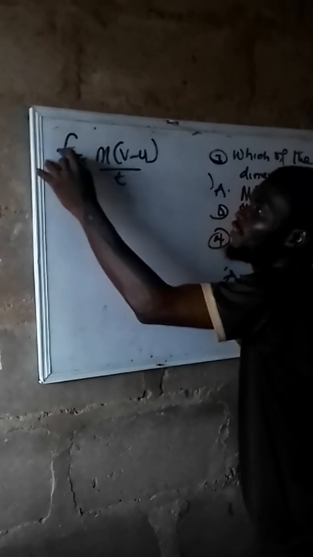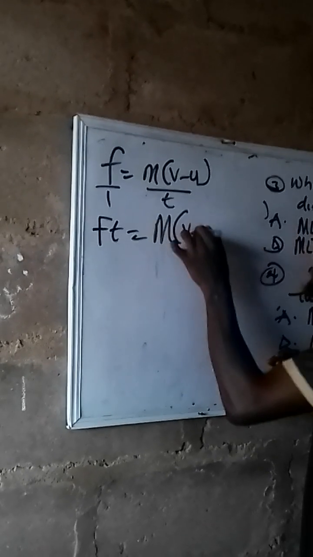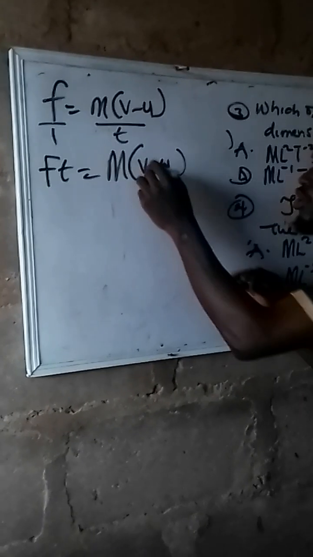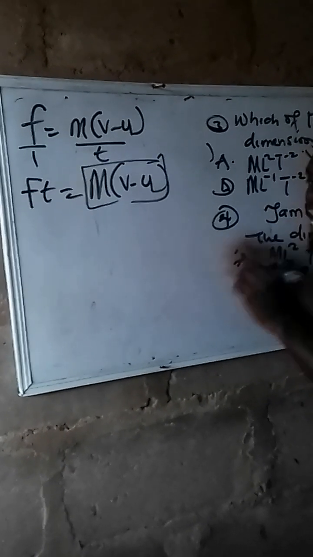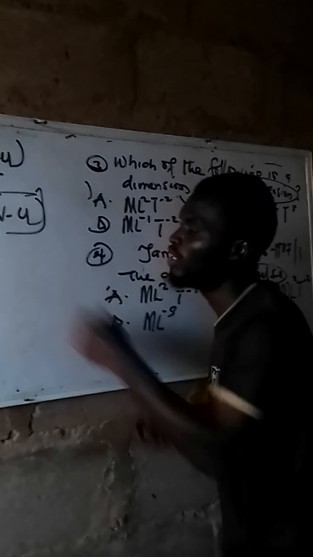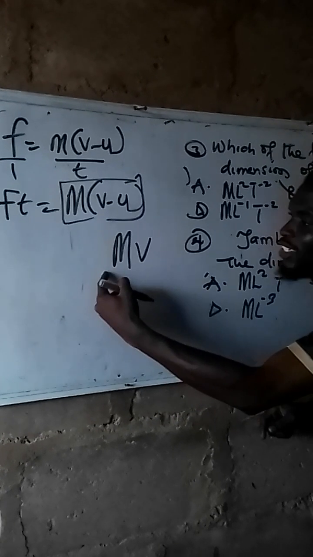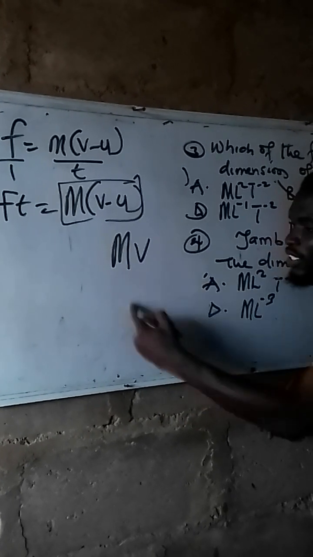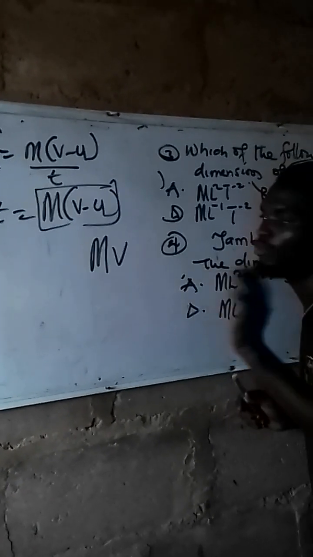It will be Ft equals m in the bracket v minus u. Final velocity, initial velocity, mass. So all this one now is momentum. They can ask you in another question, which I'm not going to do, to find the dimension of momentum. Momentum is just mv. The dimension for mass is M, that of v is L per T. So you match them together, that is just the dimension for momentum. So that's not where I'm going.